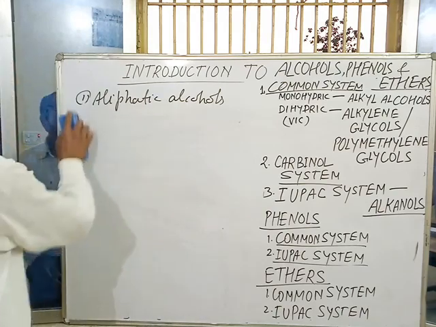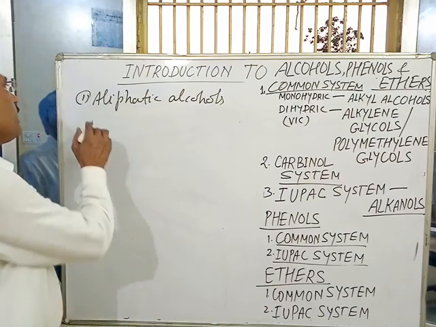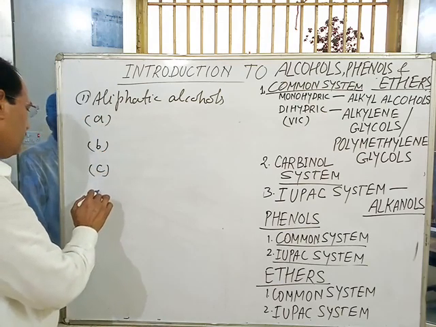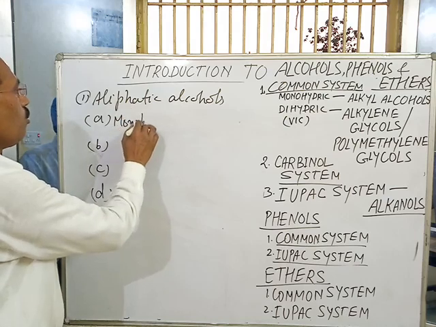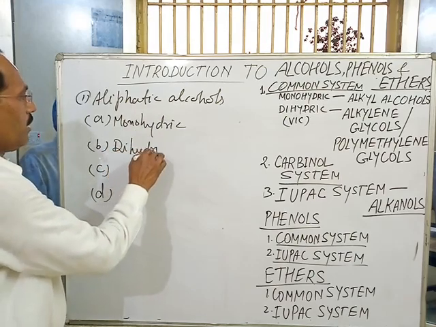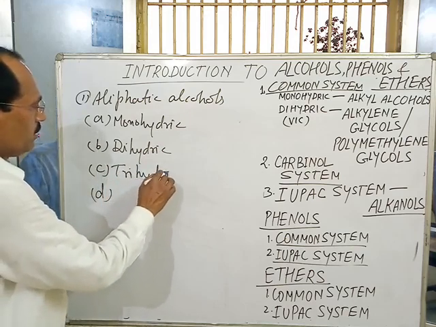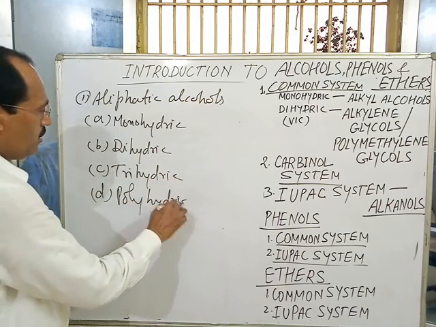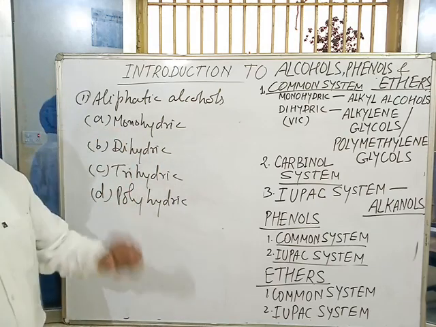On the basis of the number of OH groups present, they are classified as monohydric, dihydric, trihydric and polyhydric alcohols.